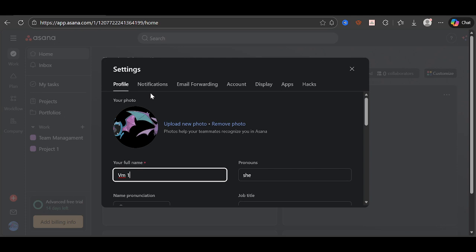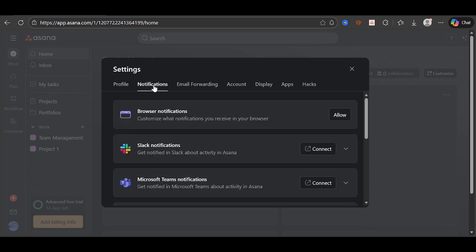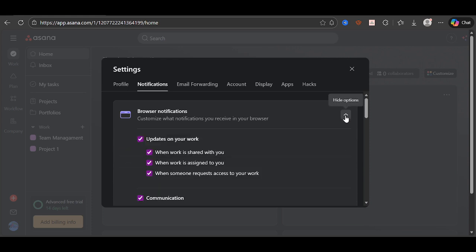At the top of the Settings window, select the Notifications tab. This is where email preferences live, and it's the central place to fine-tune what arrives in your inbox. You'll see options that cover the most common types of messages Asana sends. To stop the general emails, uncheck activity updates, mentions only, and daily summaries.